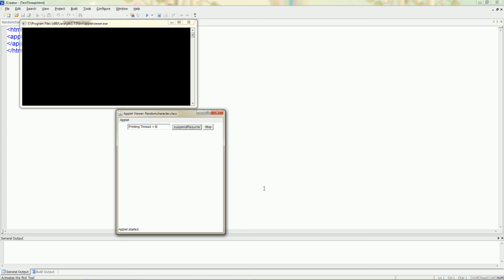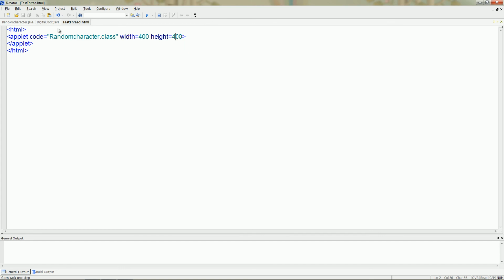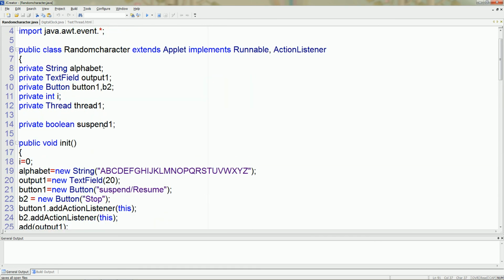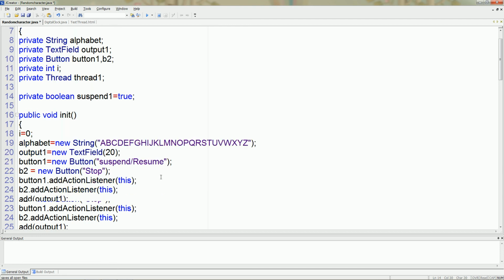Initially the value of suspended is, I think, no, we didn't assign any value to suspended. Let us assign the value. Suspended is equal to, suppose initially it is true.